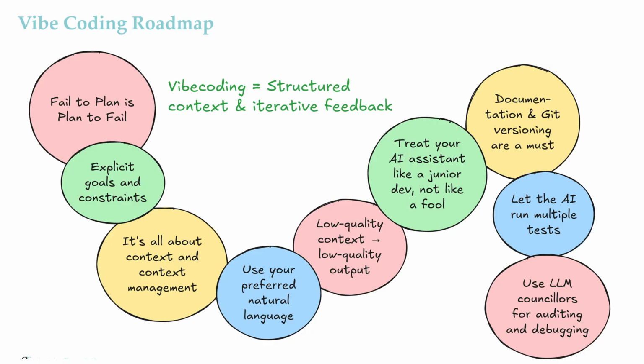Let me walk you through the vibe coding roadmap. The core idea is simple. Vibe coding lives from structured context and iterative feedback. So everything starts with planning, because to fail to plan is to plan to fail. And do the planning together with the AI. Set explicit goals and constraints, then have the assistant draft a plan and present it to you before it writes a single line. Reviewing that plan up front is the most reliable way to avoid costly wrong turns.